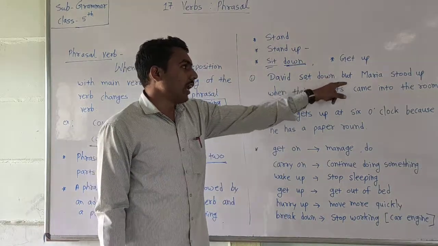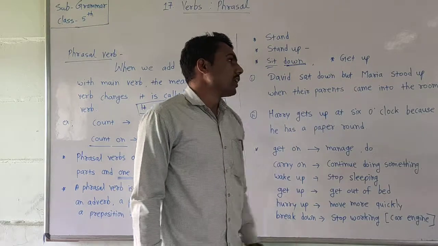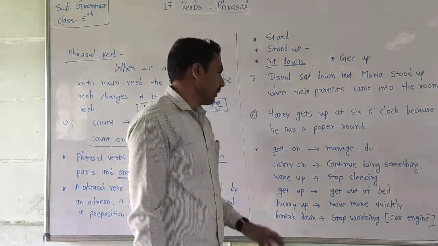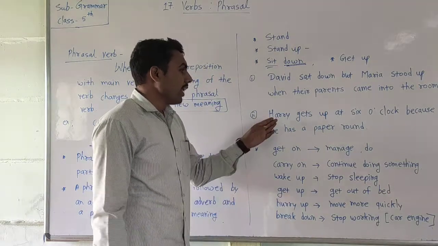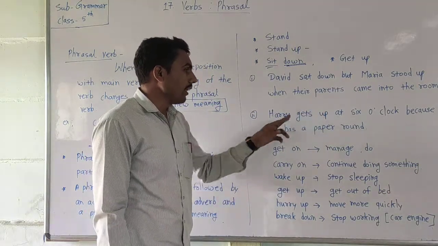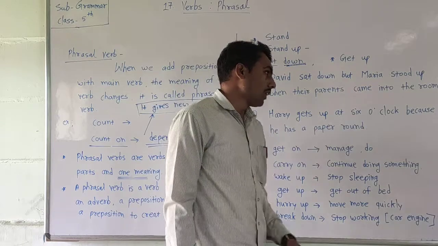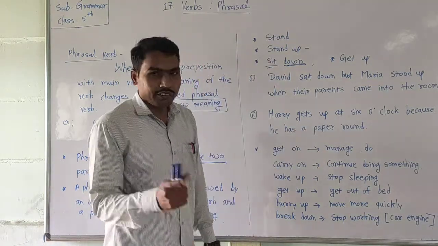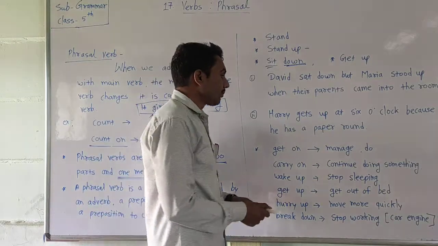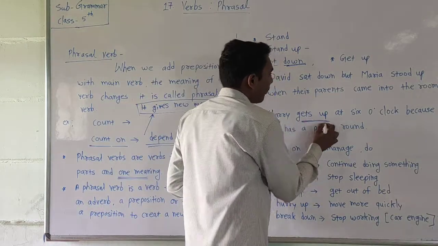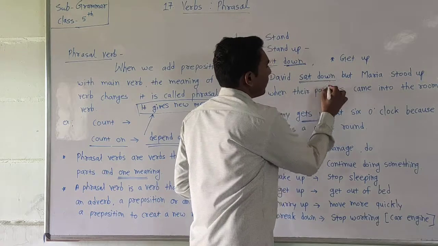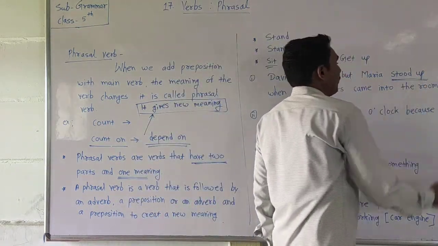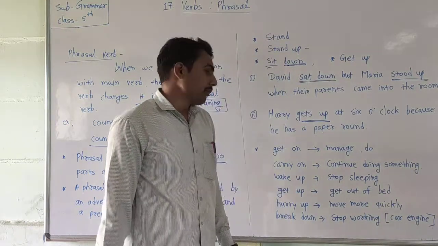Now the next example: Harry gets up at 6 o'clock because he has a paper round. Are you getting my point? Gets up is a phrasal verb. Sat down is also a phrasal verb, and stood up is also a phrasal verb.